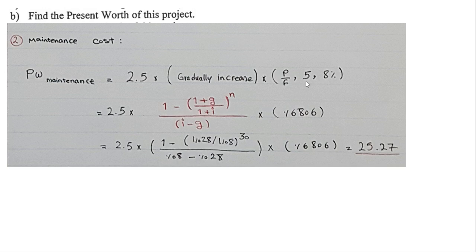According to the question, what is the interest rate? 8%. We are changing the future value to the present value. So present over future, 5 years, 8%. We are using this number from the compound table.